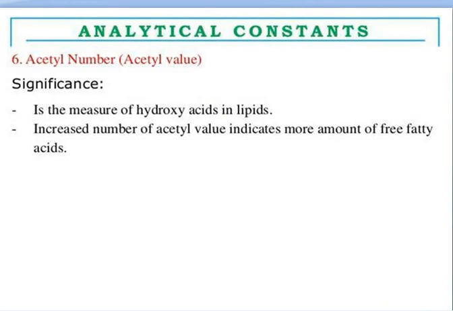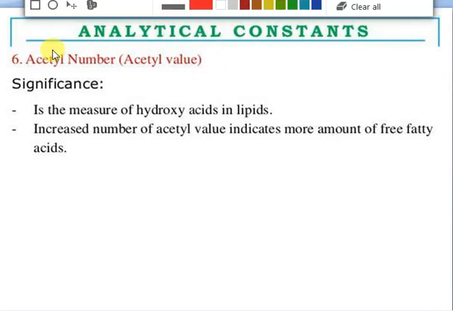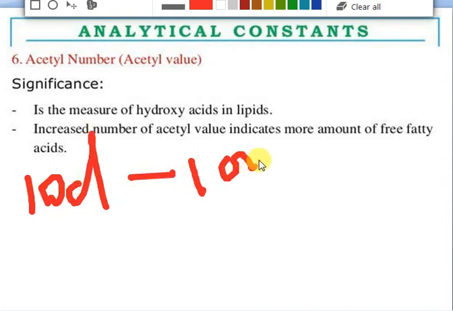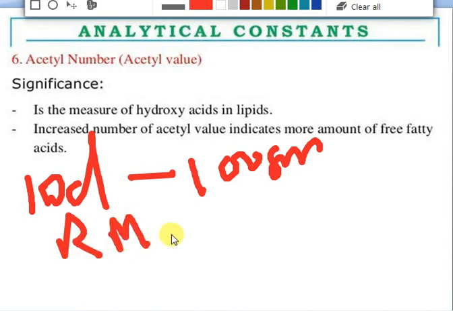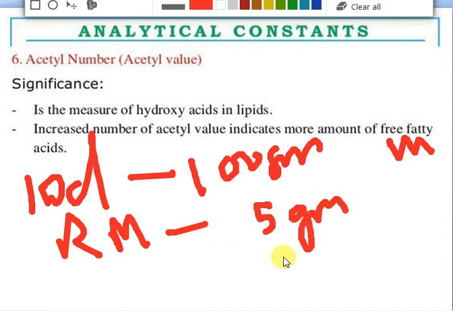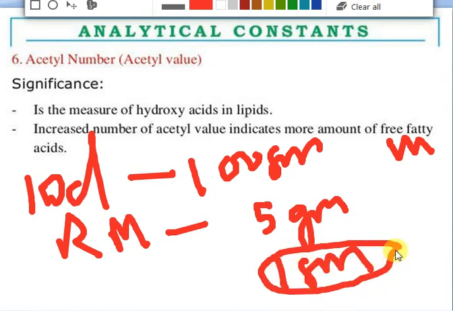Out of that, always remember that among analytical parameters, iodine is important. IOD means take 100 gram of fat, and how much amount of iodine will it consume, and the RM value. These two things are different in analytical parameters. RM is used for butter and IOD is used for the unsaturated fatty acids. RM is how much? 5 gram. Others are 1 gram. That's it. That is very easy to remember. Nothing else needs to be remembered.